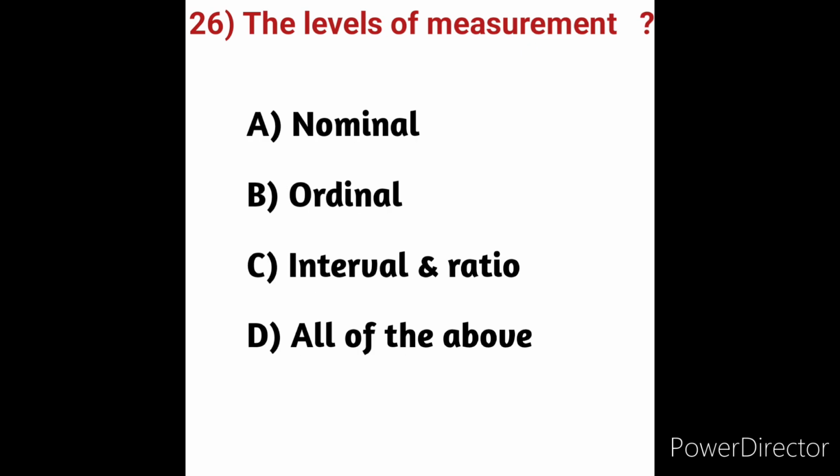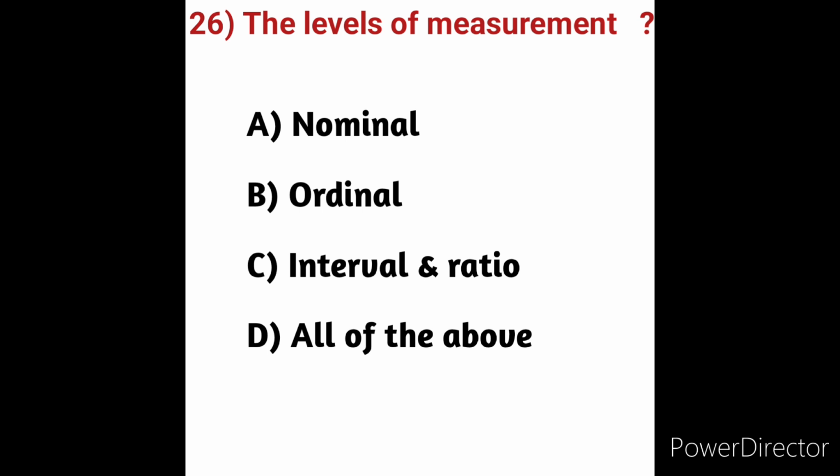The levels of measurement. What are the levels of measurement? We will see here the options. Option A, nominal. Option B, ordinal. Option C, interval and ratio. Option D, all of the above. What is the meaning of measurement? We already discussed it in this video in the previous questions. Just remember it. We will see directly the levels of measurement.